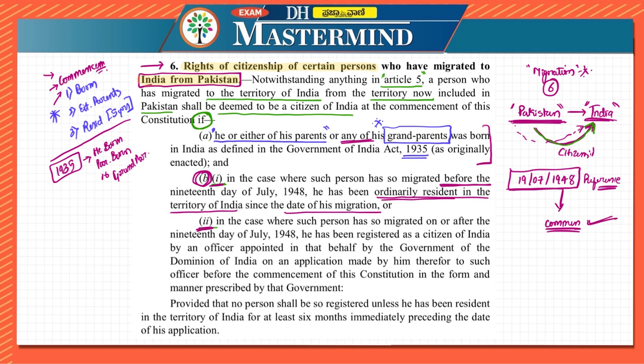See, this goes contrary to what was mentioned in Article 5, correct? Because Article 5 said there is a condition of 5 years. We have seen that also.